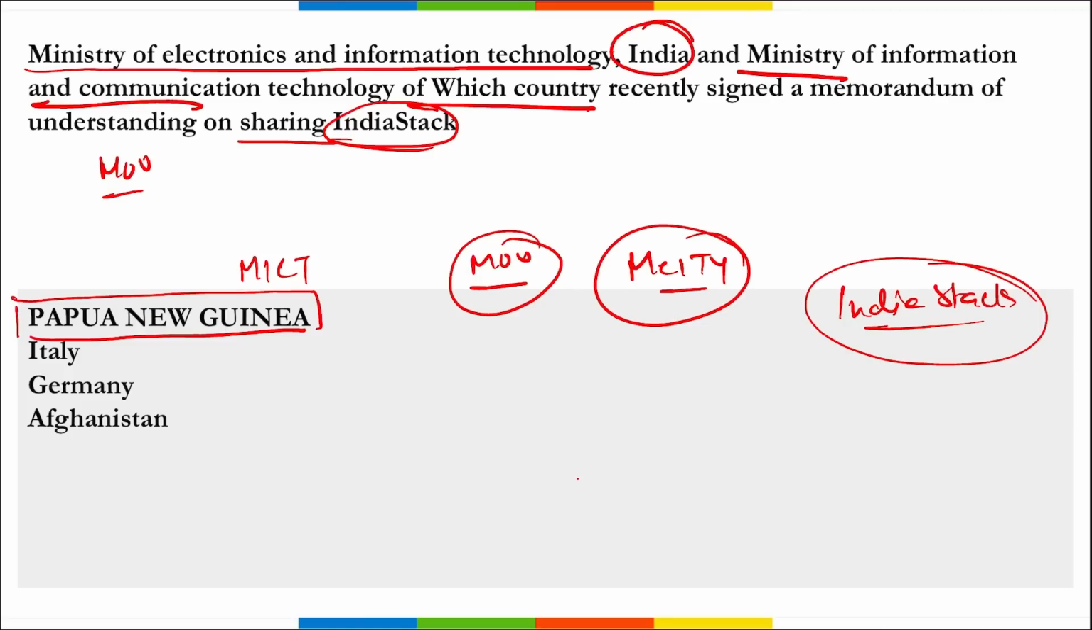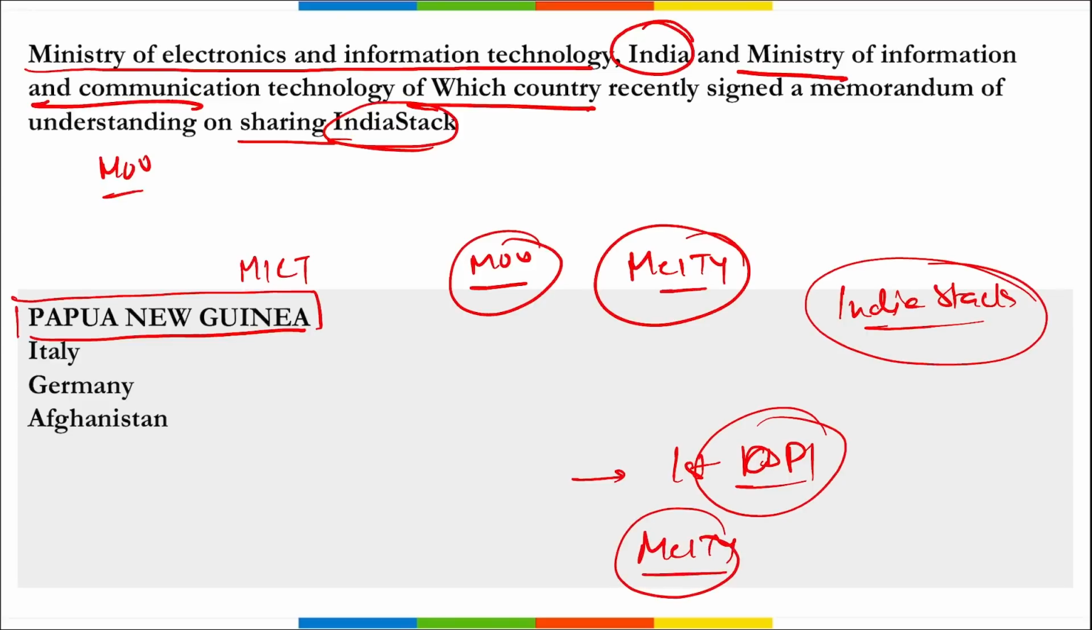Then this MOU will be the follow-up of the first global DPI, that is Digital Public Infrastructure Summit, that was organized by MEITY on 12th to 13th of June in Pune, Maharashtra. I repeat, this particular MOU with MICT, that is Ministry of Information and Communication Technology of Papua New Guinea, along with MEITY, was the follow-up of the first global digital public infrastructure summit that was held by Ministry of Electronics and Information Technology, right?